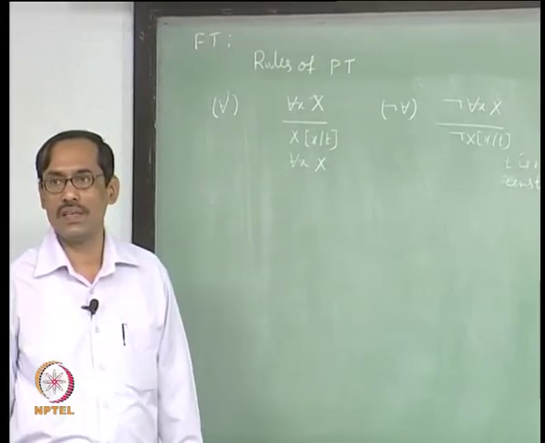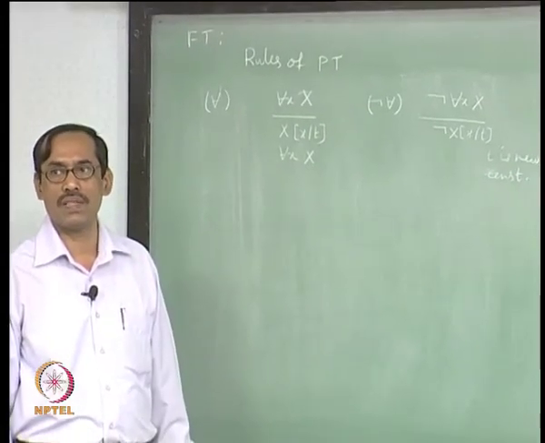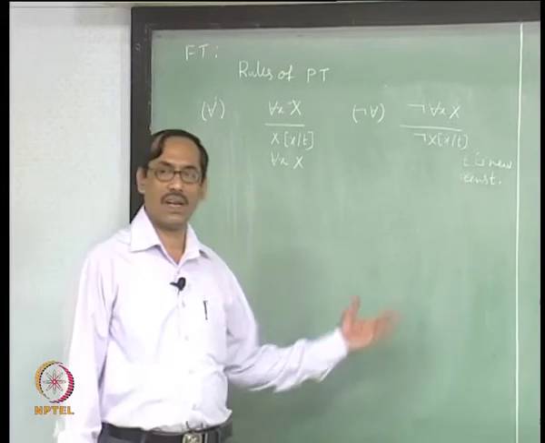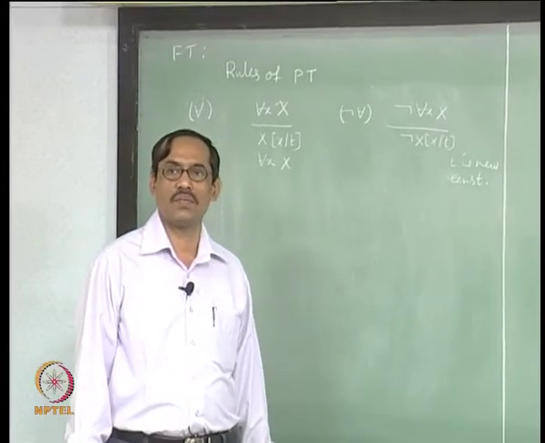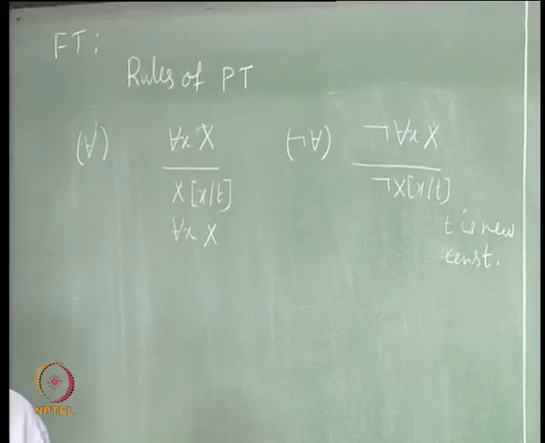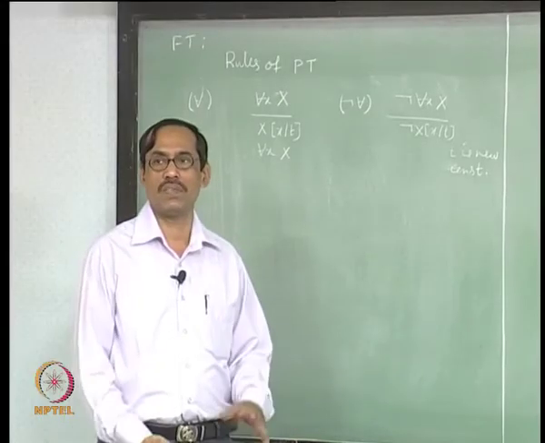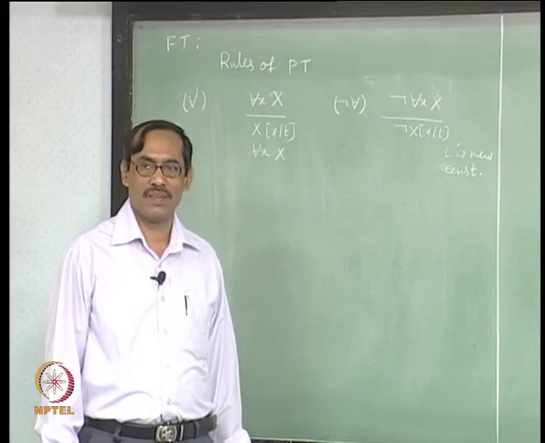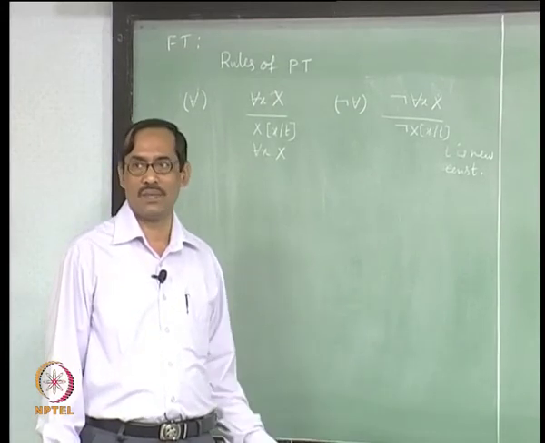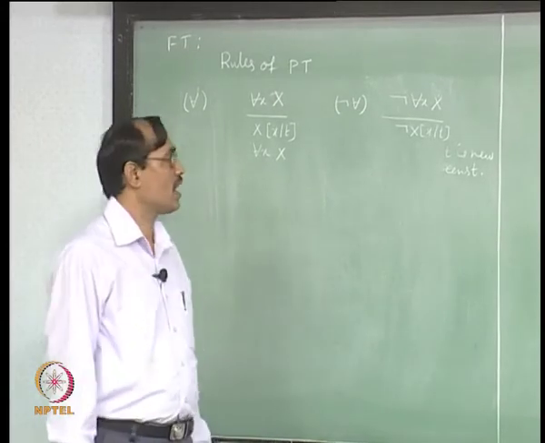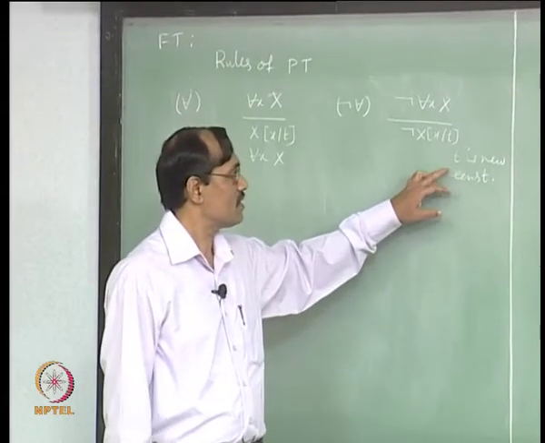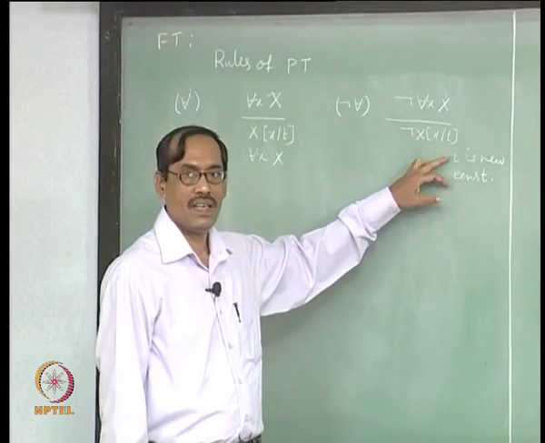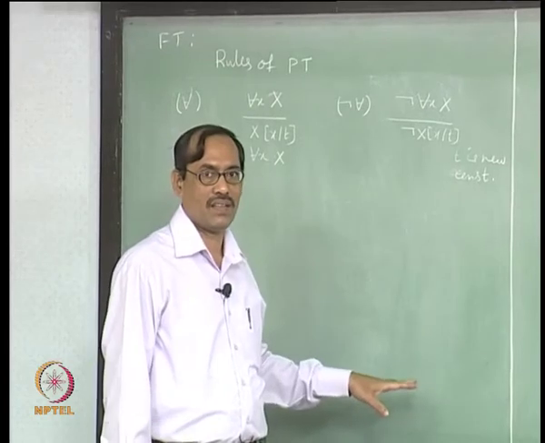So, new means here new to the path where you are developing the tableau. We will see later how to modify it, so that it will be better to apply. That means the tableau will be shortened, but to work with that will be a bit difficult, because we will be going to relax the rules on this new. Now, this new constant means the constant t never occurs in that path of the tableau,